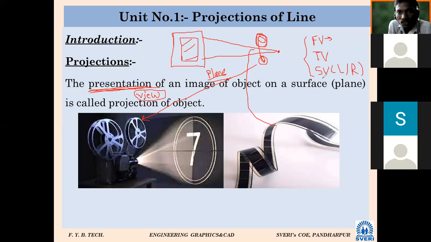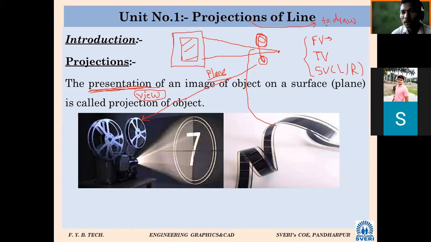Drawing a projection means what? कोण सांगते? Projection म्हणजे काय? Draw the projection of object means what? What to draw? Front view, top view. View, I will say. At this stage, we will say view. Projection means what? To draw view. Most important. For today, at least you should remember this. What is the definition of projection? To draw the view. At least this you should remember for today's lecture. Drawing a projection of any object means to draw the view.